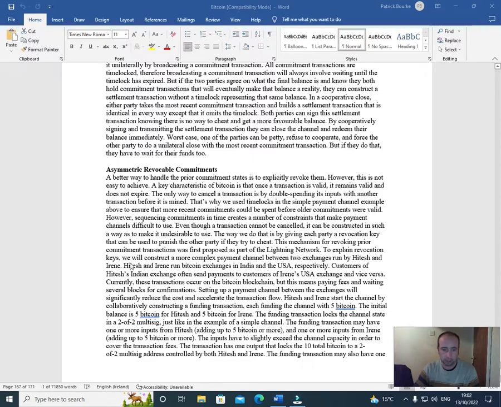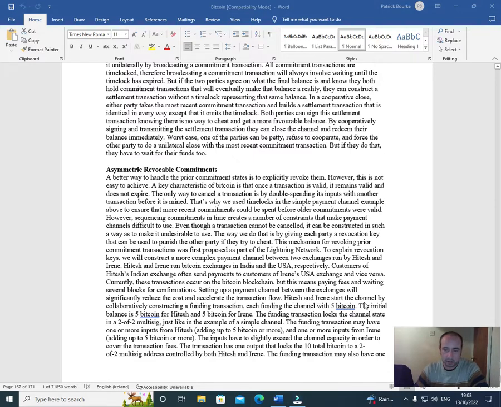To explain revocation keys, we will construct a more complex payment channel between two exchanges run by Hitesh and Irene. Hitesh and Irene run Bitcoin exchanges in India and the USA respectively. Customers of Hitesh's Indian exchange often send payments to customers of Irene's USA exchange and vice versa. Currently, these transactions occur on the Bitcoin blockchain, but this means paying fees and waiting several blocks for confirmations. Setting up a payment channel between the exchanges will significantly reduce the cost and accelerate the transaction flow.